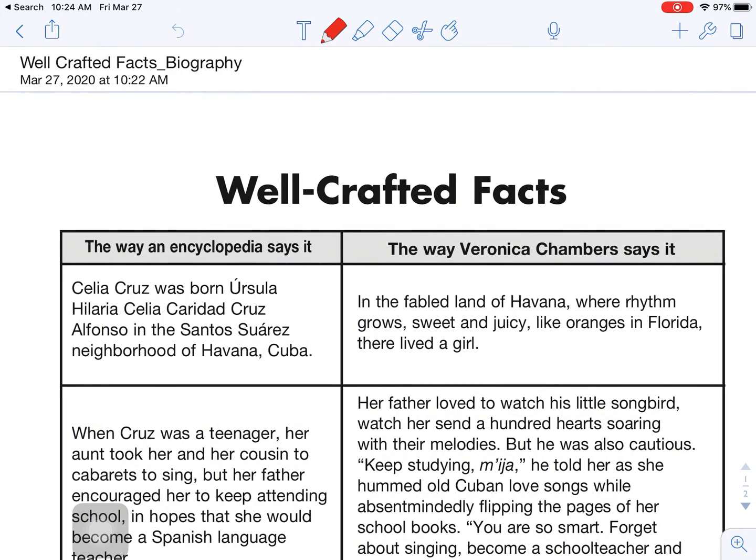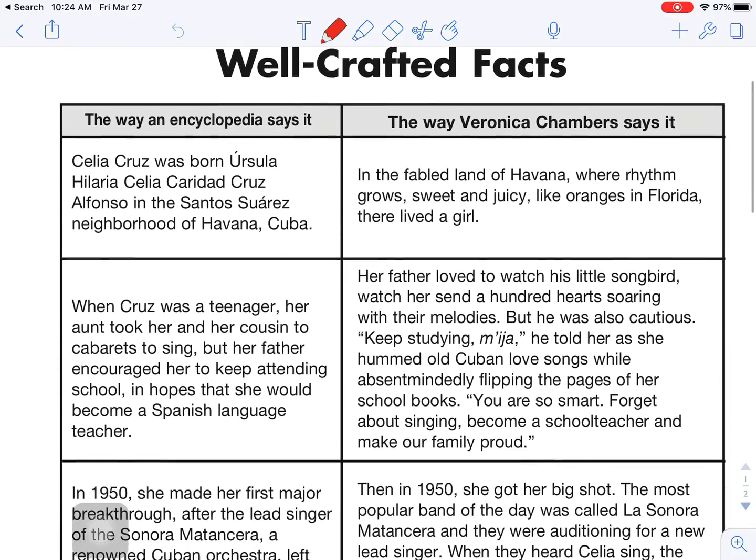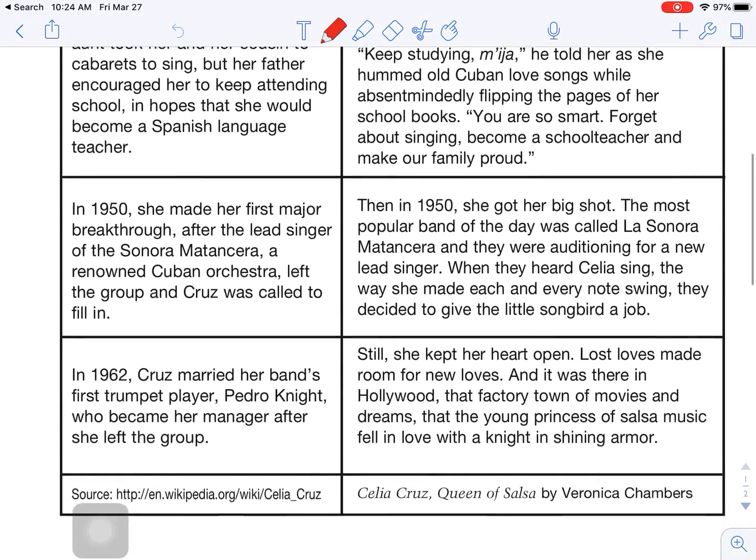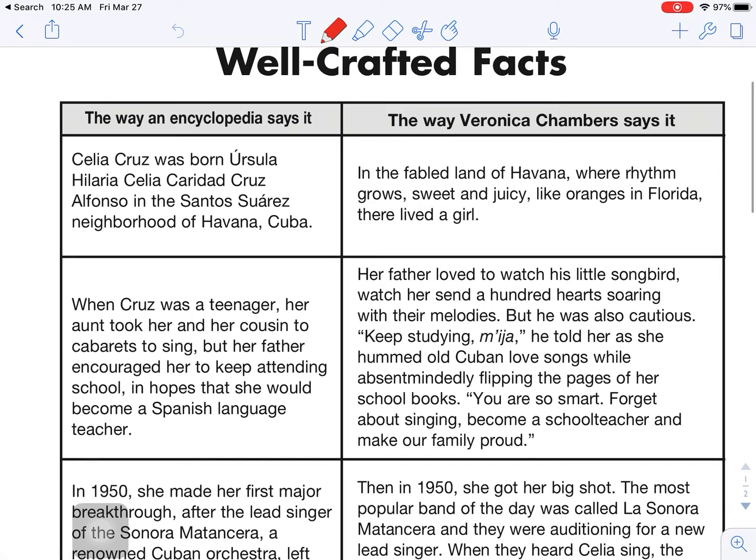So then once you do that, I'm going to go to the other checklist that we have here. It's not really a checklist; it's more of a fact sheet. And I'm going to talk about these well-crafted facts. I'm not going to go into this in full detail, but I just want to let you know that these are just some examples. So basically what this talks about is we've pulled information from the encyclopedia. So this is like the research. You maybe didn't get your research from an encyclopedia. You've got it from an online source. You've got it from your nonfiction book that you read or the biography, okay?